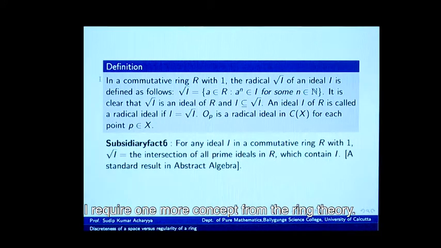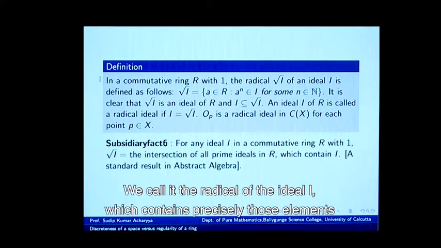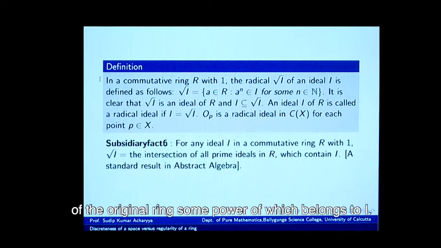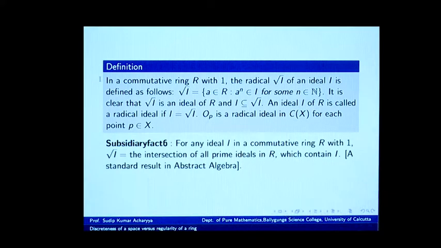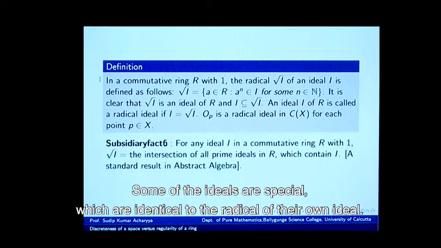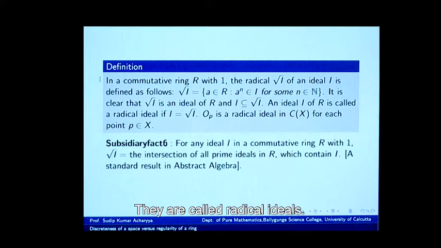I require one more concept from the ring theory. In any commutative ring with identity, if I is an ideal, then there is a sister ideal, we call it the radical of the ideal I, which contains precisely those elements of the original ring, some power of which belongs to I. It can be checked that the radical of the ideal, we call it root I, is also an ideal and which contains the original ideal I. Some of the ideals are special, which are identical to the radical of their own ideal. They are called radical ideals.